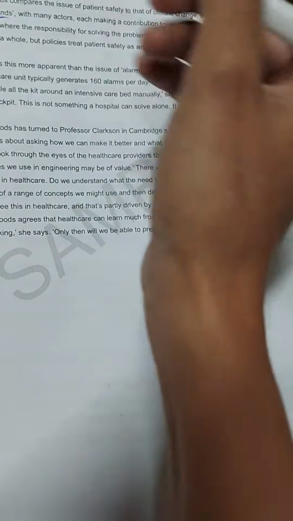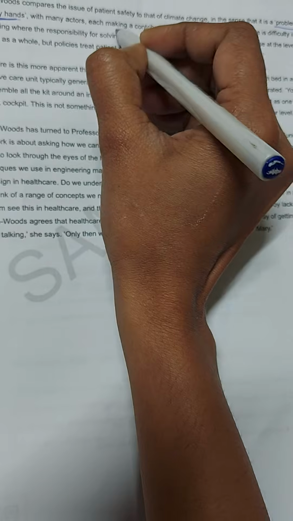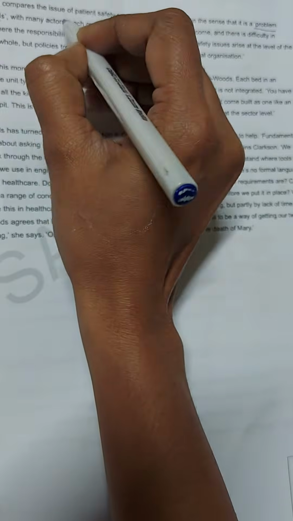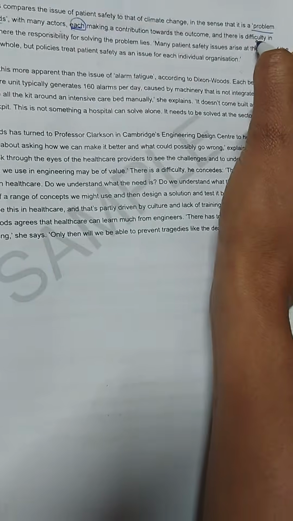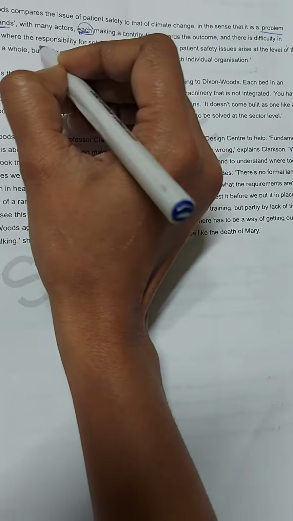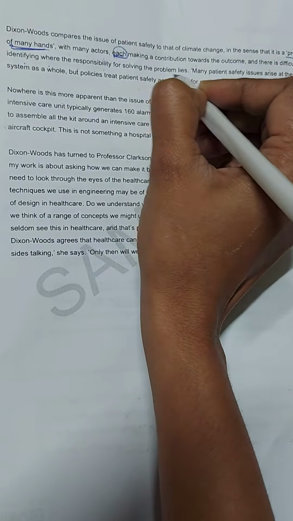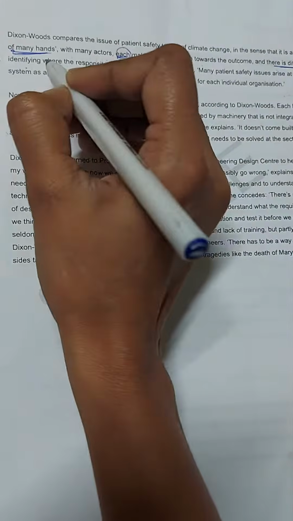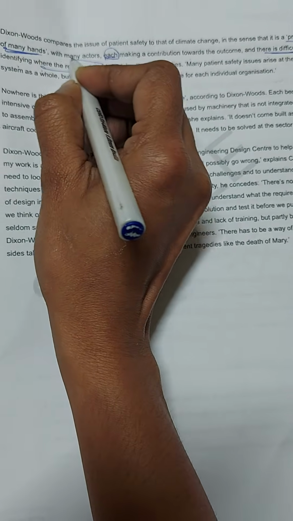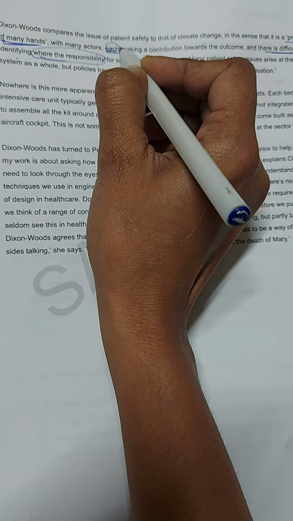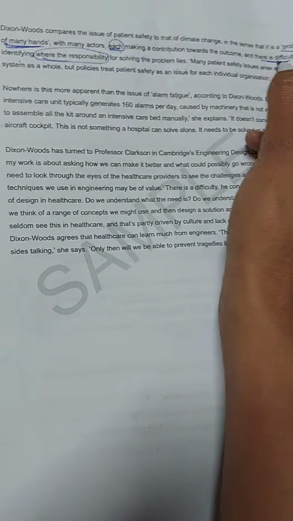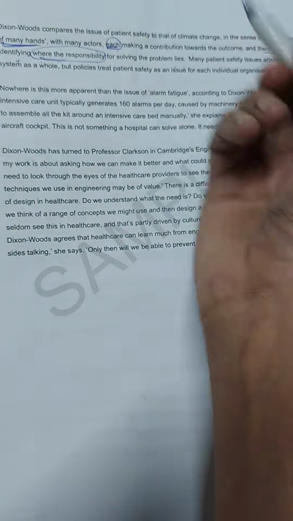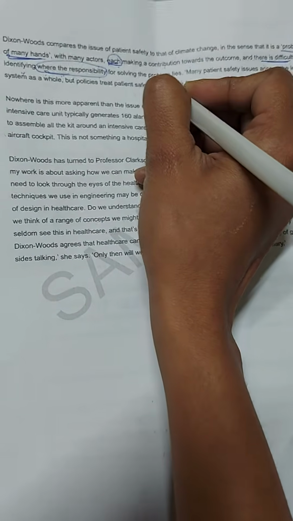Okay, it's in the code, so I'm just marking it: with many actors each making a contribution towards the outcome. Okay, so with many actors, each means individually. Okay, there is a difficulty in identifying where the responsibility of solving the problem lies. So they mentioned there is a difficulty in identifying where the responsibility is. So already they mentioned each making a contribution. Now there is a difficulty in identifying where the responsibility lies, meaning who has the responsibility for solving the problem.